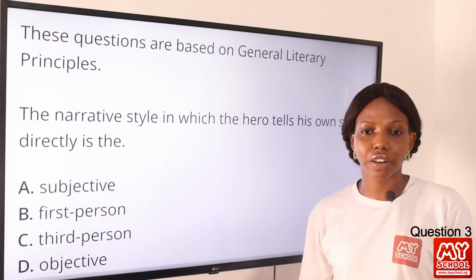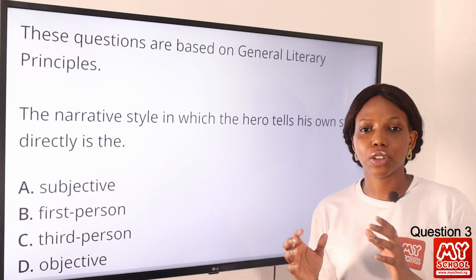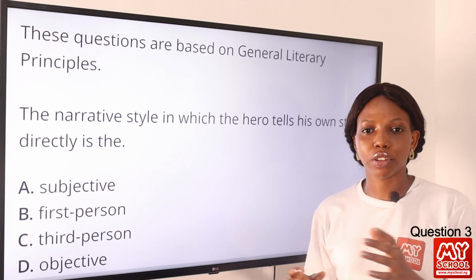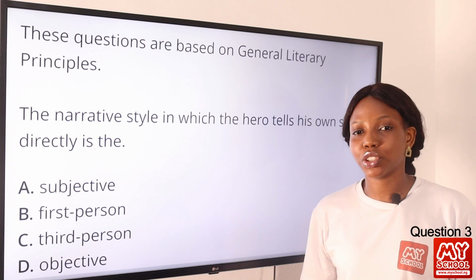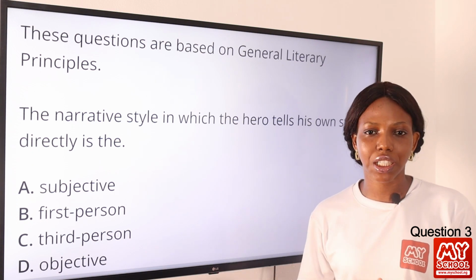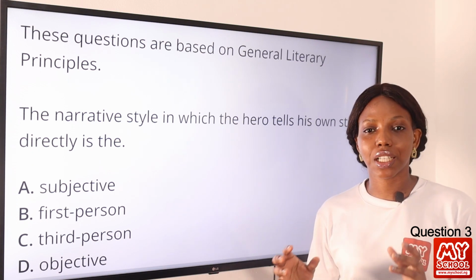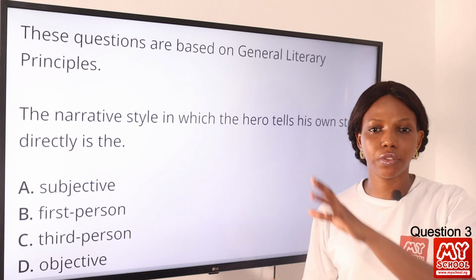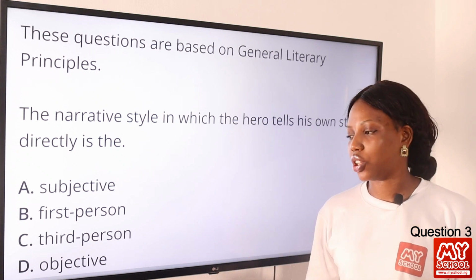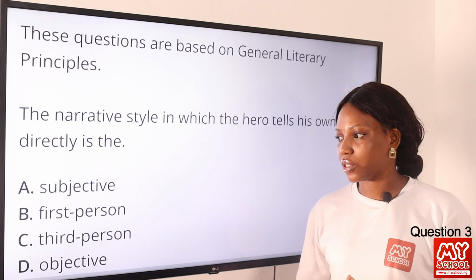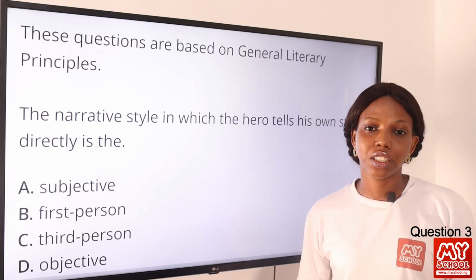But for objective narration, the narrator is just an observer. It tells us about these characters, but it does not give us his own opinion. It's not opinionated about them. It's just standing there as an observer, fully developing all of his characters, okay? So the answer to this question is definitely option B, first person narrative.